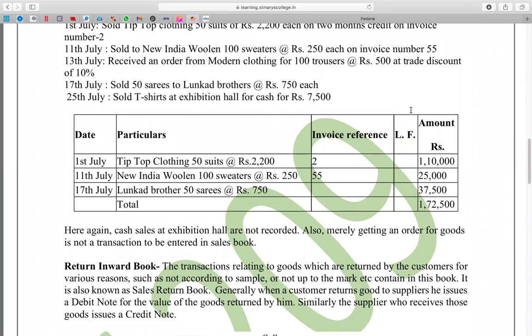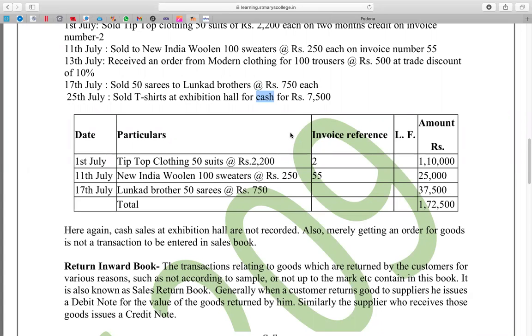But you don't record it here, for the reason that the word cash is mentioned. It's a cash transaction. We don't write cash sales here. We write only credit sales. Remember, we write here only credit sales.